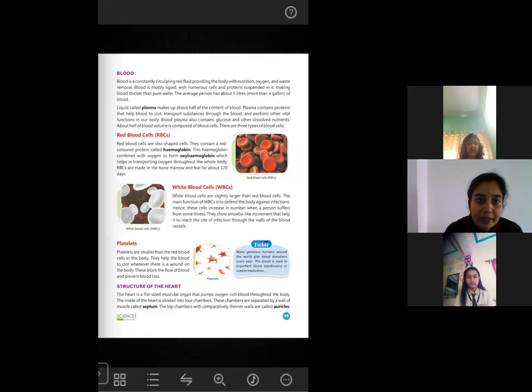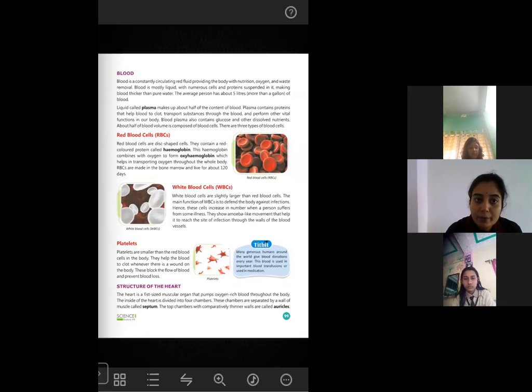What makes the blood thicker? Actually, if there is nothing dissolved in the blood, it is not that much thicker. But the more nutrients and waste materials or gases are dissolved in the blood, the thicker the blood will be. These make the blood thick.